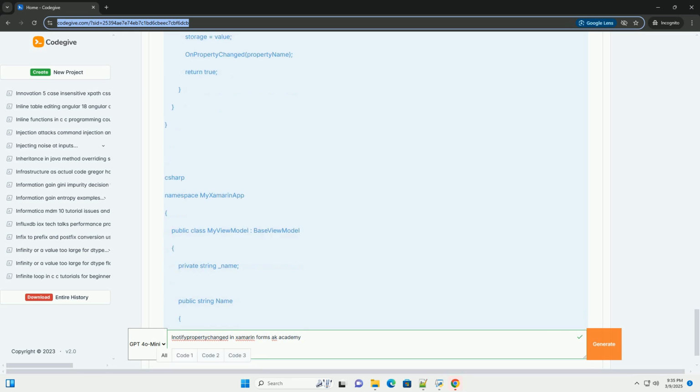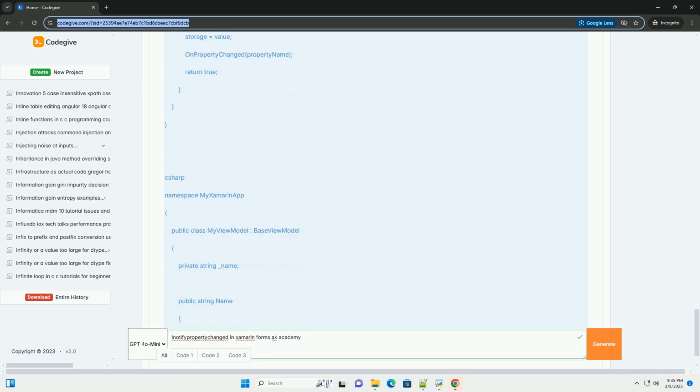Wiring it all together. No additional code is needed in the code behind for MainPage.xaml.cs. The binding context is set in XAML. Run the application. You should see the initial full name displayed in the first label. When you type in the first name or last name entries, the full name label will update automatically. This demonstrates the power of INotifyPropertyChanged in enabling automatic UI updates.